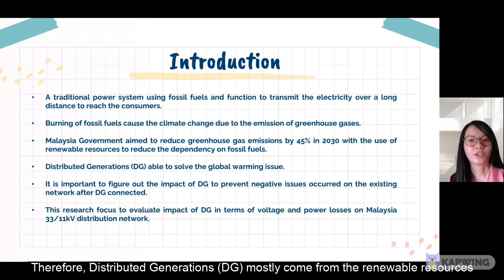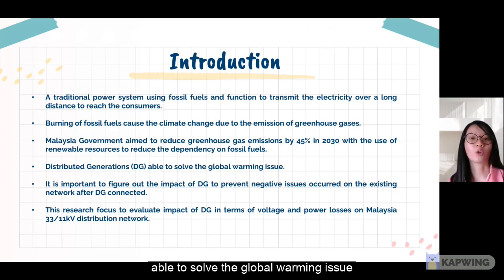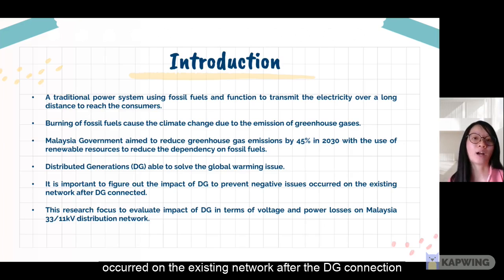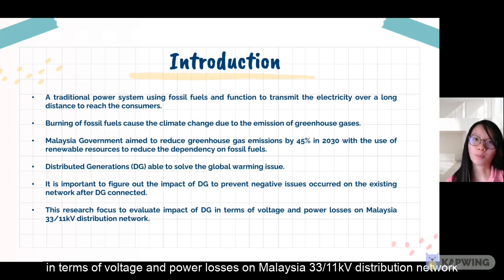Therefore, distributed generation, DG, mostly coming from renewable resources, is able to resolve the global warming issues. Since the implementation of DG is getting wider throughout the years, it is important to figure out the impact of DG to prevent negative issues on the existing network after the DG connection. This research will focus on evaluating the impact of DG in terms of voltage profile and power losses on Malaysia's 33/11 kV distribution network.